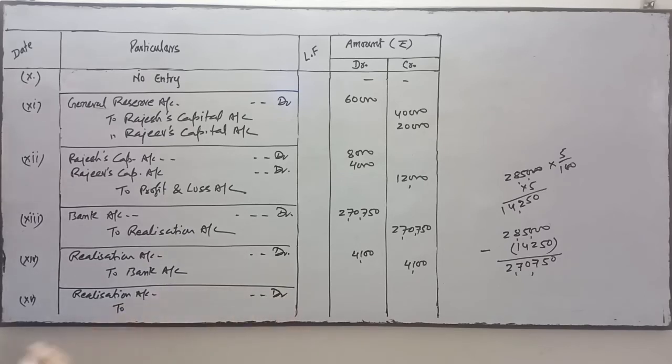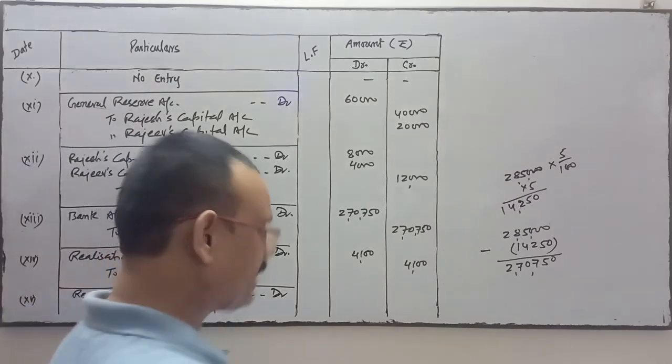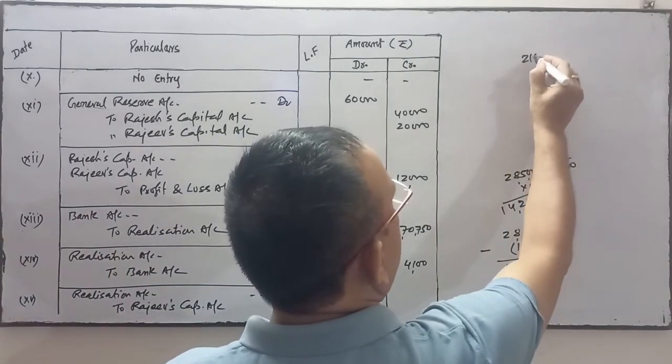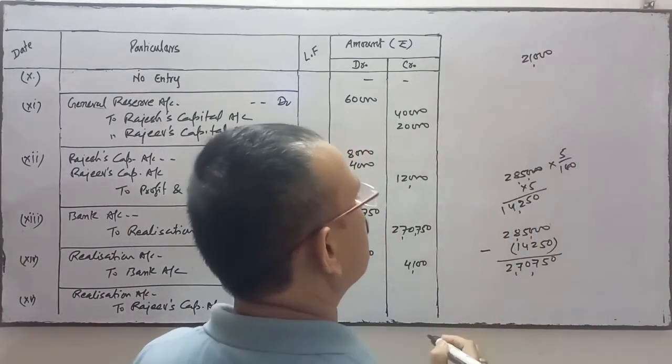Who is the partner? Unrecorded creditors was taken over by the partner Rajiv. So Rajiv's capital account. Okay.